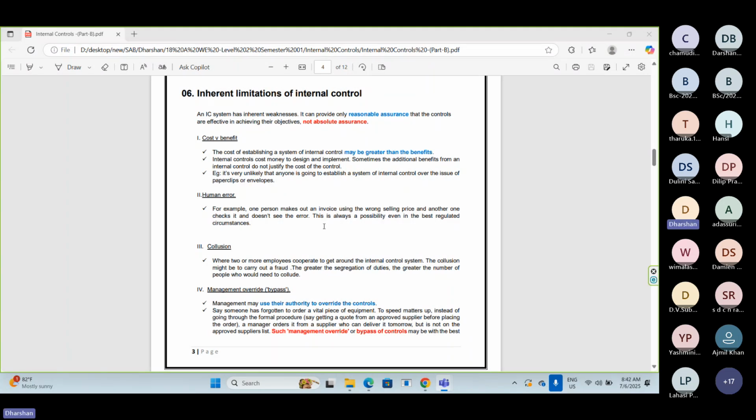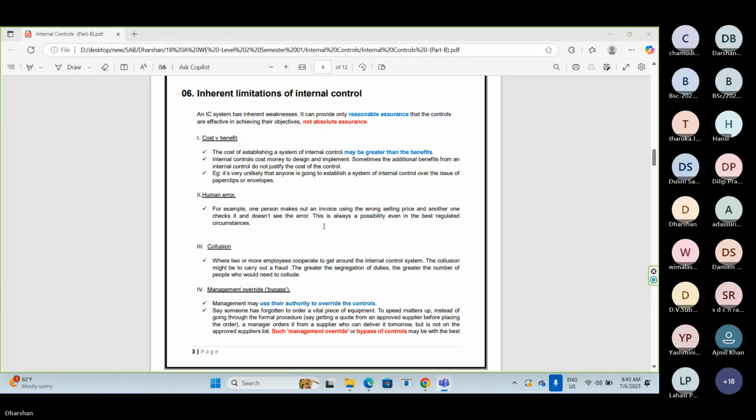But it is possible that all these 6 people together may do some fraud activities. That's a chance, at least a 1% chance. So you can't give 100% assurance on internal controls. There is at least a 0.1% chance.